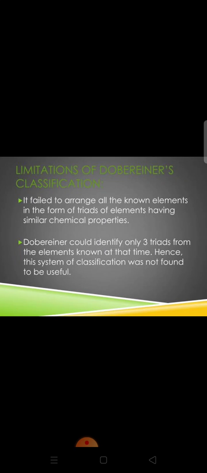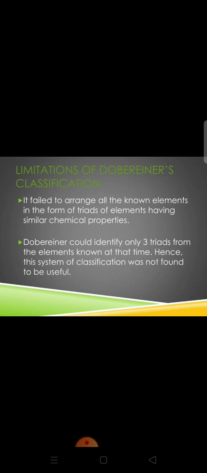So this was exactly what was said by Dobereiner. But here also other scientists noticed some limitations. Actually, Dobereiner could identify only 3 triads from the elements known at that time. In other words, all the elements known at the time could not be arranged as Dobereiner's triads.